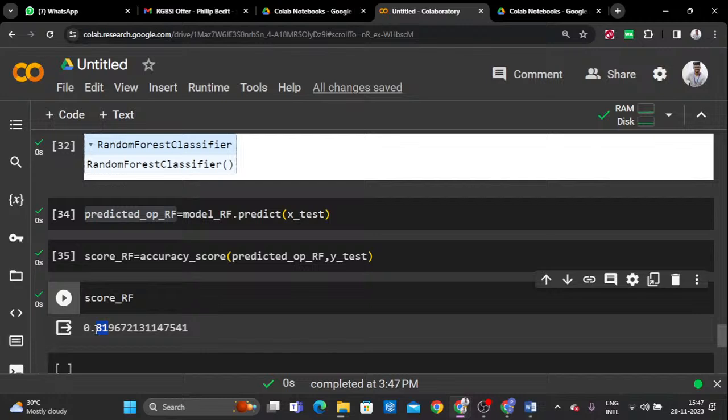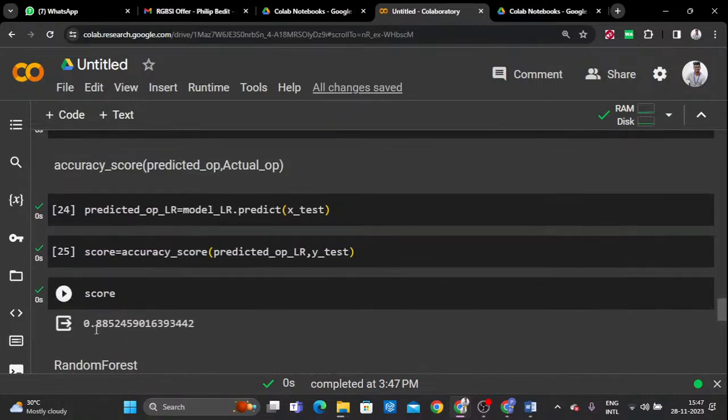Which one is best right now? Guys, which one is best? Can you give the reply, because you guys are watching, I hope. So please give the reply, random forest or logistic regression.